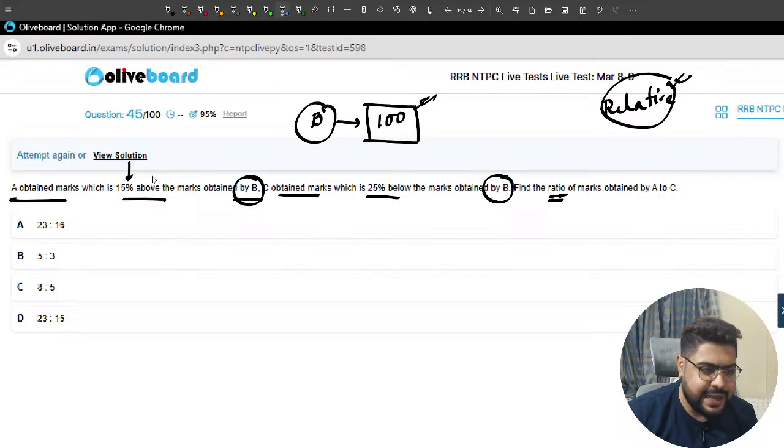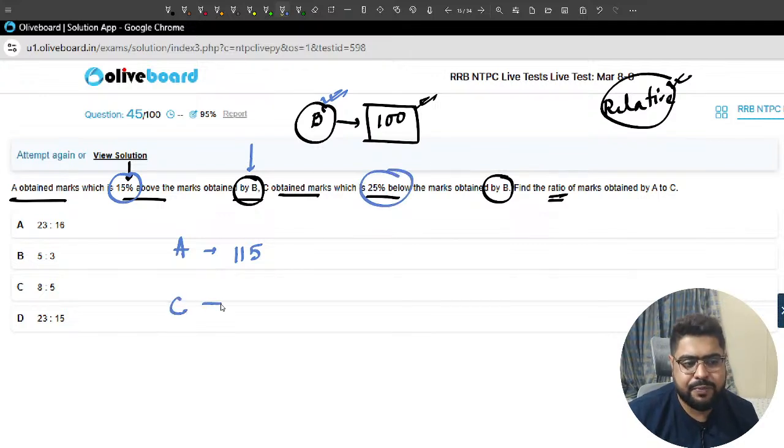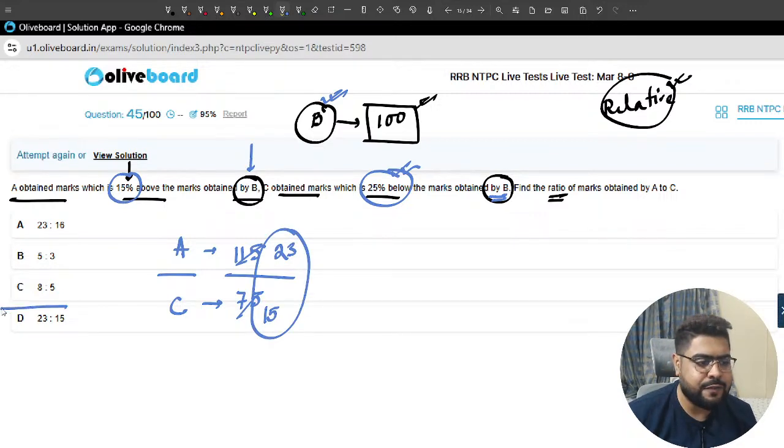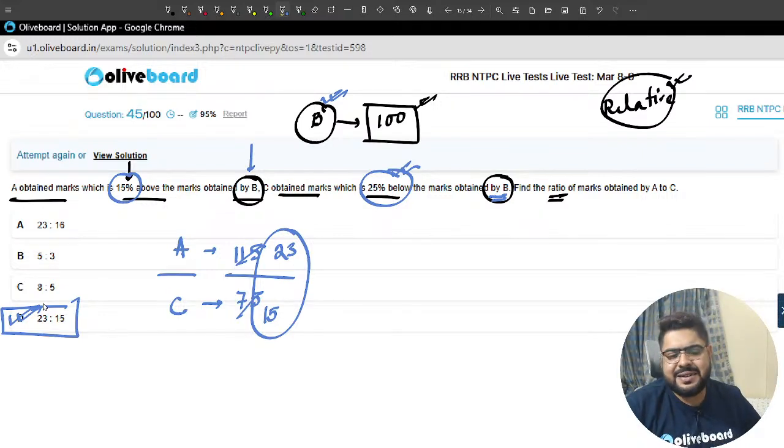So meaning if I say, sir, A has scored what? B I know, and A has scored 15% more, meaning 115. Right, sir? C has scored what, sir? C has scored 25% less than B, meaning 75% of 175. They are asking these ratios. Sir, 5 15s are this, 5 23s are this. 23 ratio 15, option D. That is most definitely your correct answer. Very, very simple stuff.